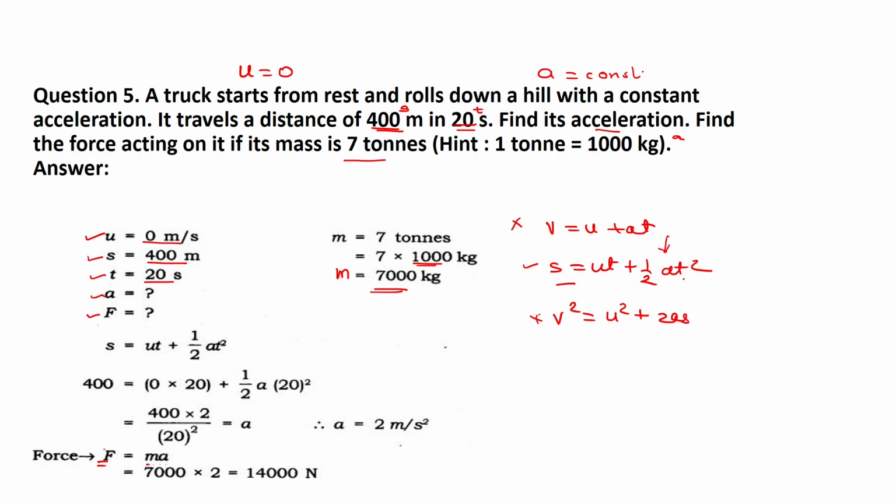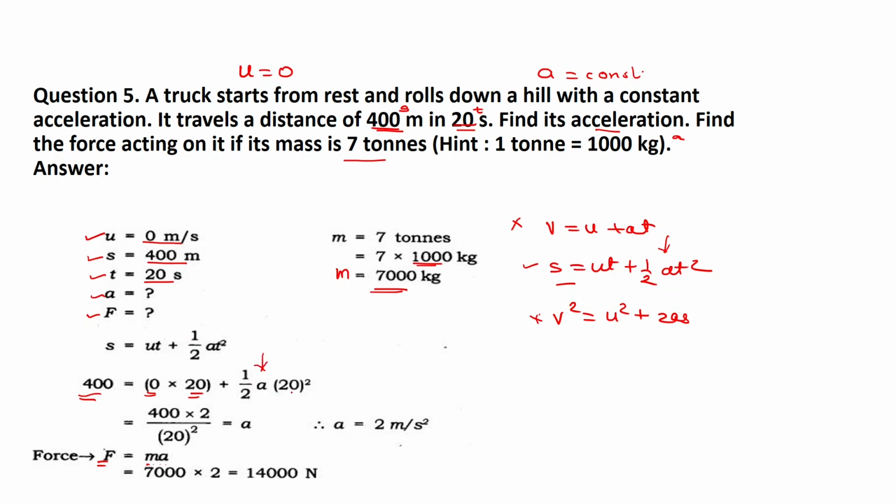So s is equal to ut plus 1/2 at squared. Students, we need to understand which kinematical equation to use depends on which physical quantities and values are given. So s is 400. I put here ut, where the initial velocity is 0 and the time t is 20 seconds, plus 1/2 a, the acceleration that we have to calculate.